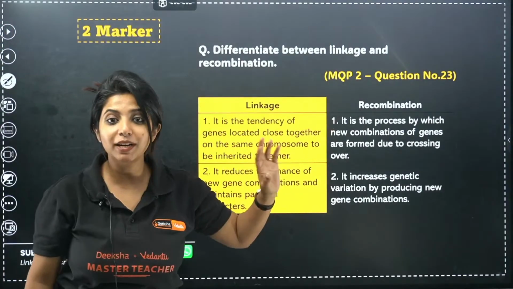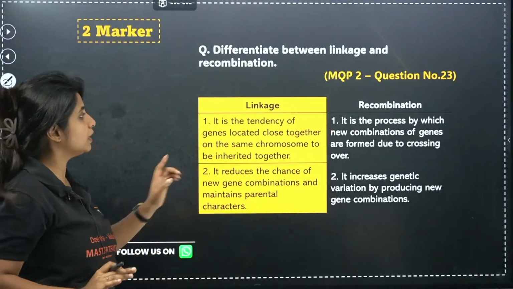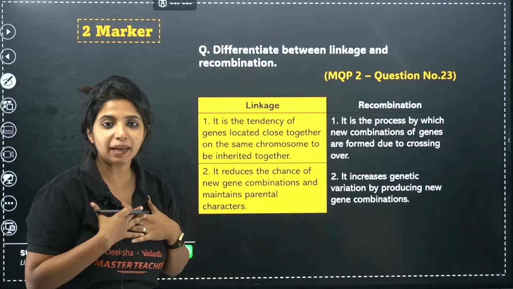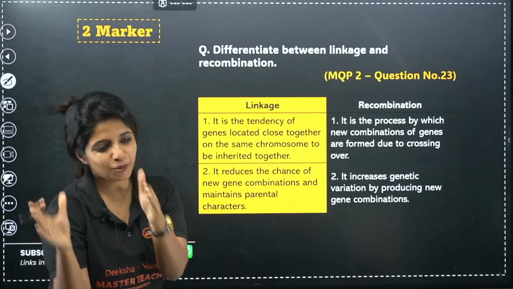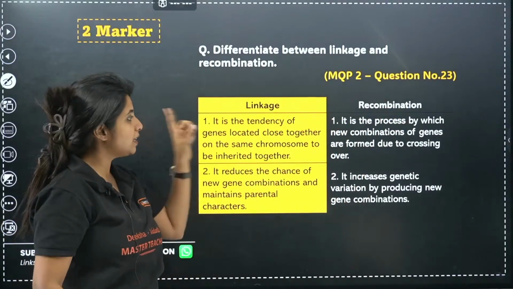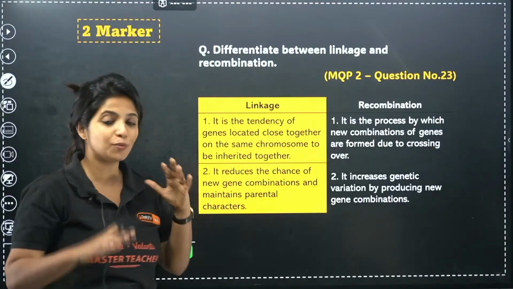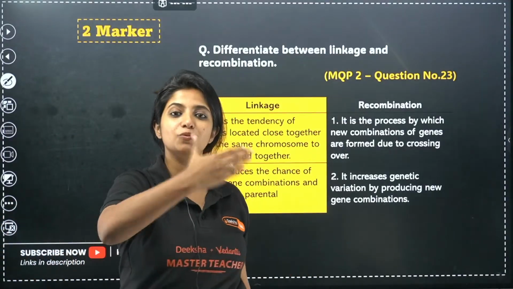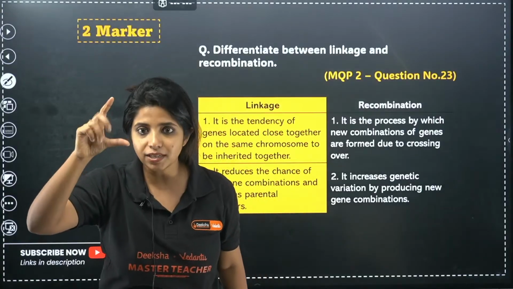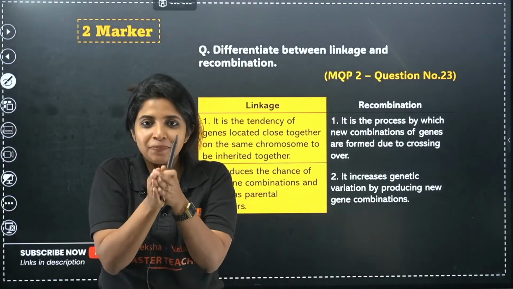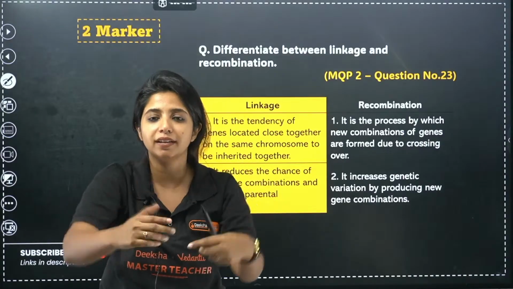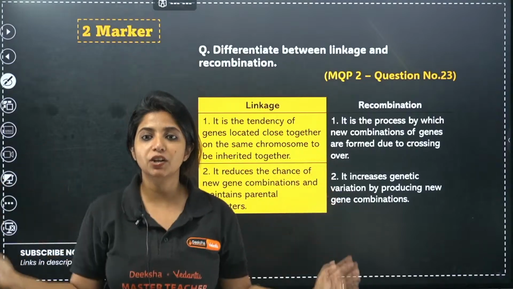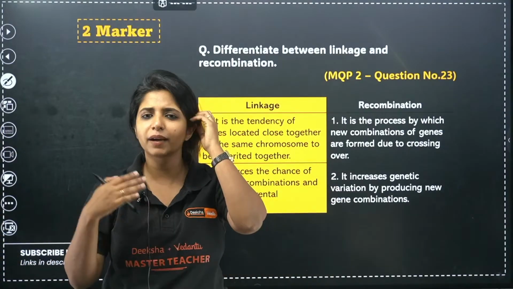Okay, differentiate between linkage and recombination. That is the next question that we have over here. What is linkage and what is recombination? Linkage is the tendency of genes located close together in the same chromosome to be inherited together. In every other chromosome or any other gamete it goes, basically they have to move together only. These two genes, the tendency of the genes located close to each other to be inherited together, that is what you mean by linkage. Okay, what do you mean by recombination? It is a process by which we get new combinations of genes. That is what you mean by recombination.